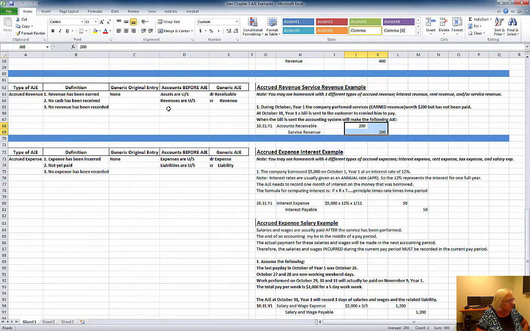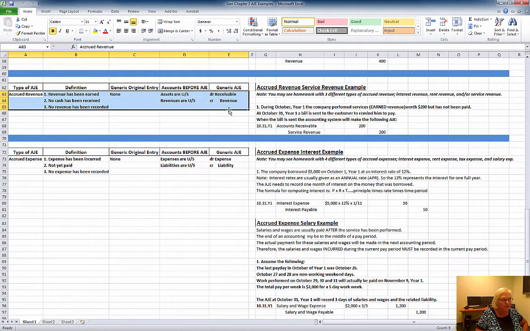Okay, that takes care of accrued revenue. That's not so bad. And again, make sure that you are able to write this chart from memory as soon as possible. Okay, one more to go. We'll be there in a minute.